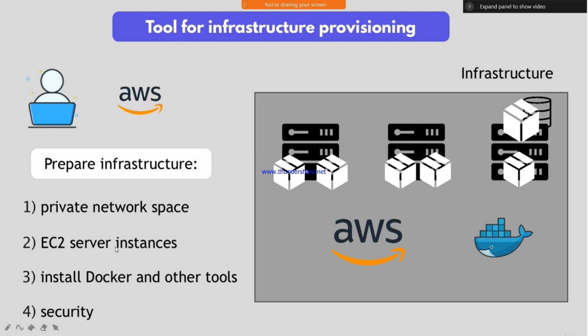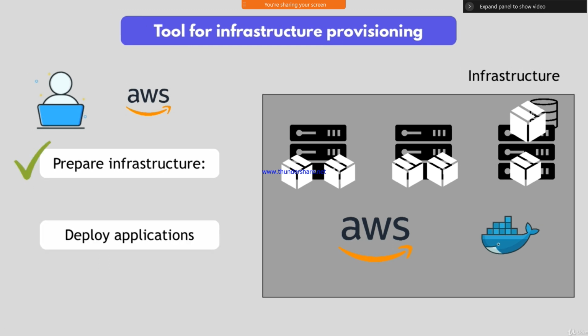Then after that we need an EC2 instance, and install Docker and any other tools required, properly. Then security, which is more important compared to other tools. It is preparing the infrastructure to deploy applications.